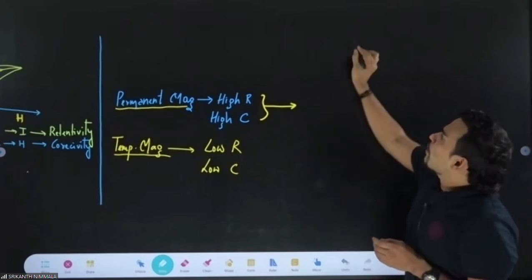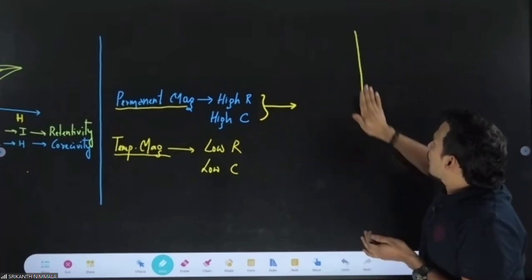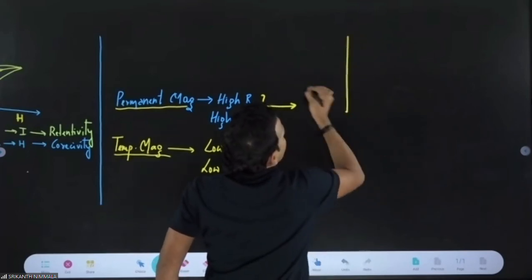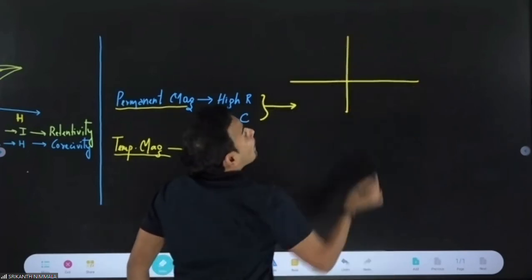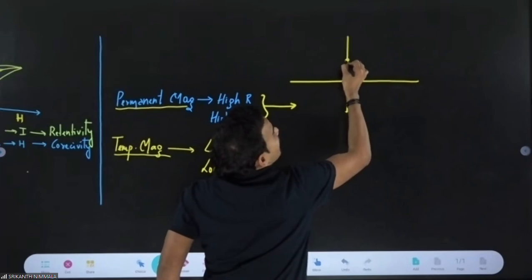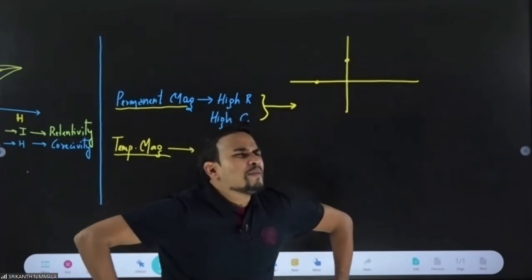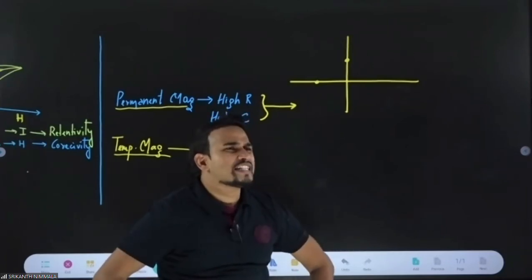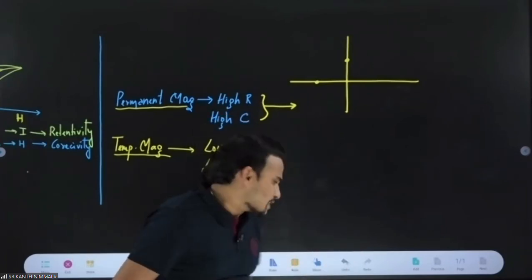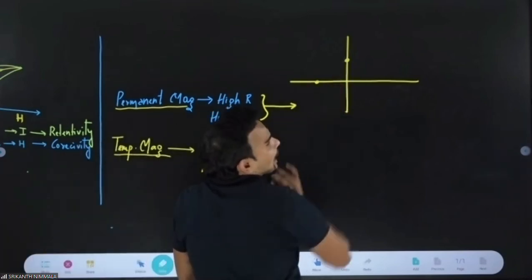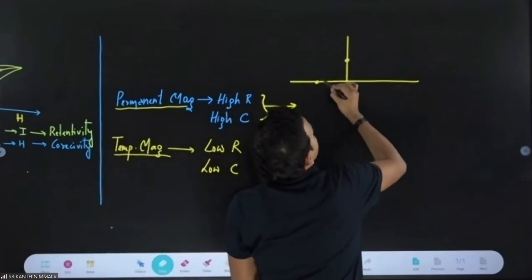So when you draw the hysteresis curve for a permanent magnet, what will happen? Retentivity high, coercivity high. Coercivity high means its width will be more. Coercivity is deciding the width of the curve. So your hysteresis curve will be like this.